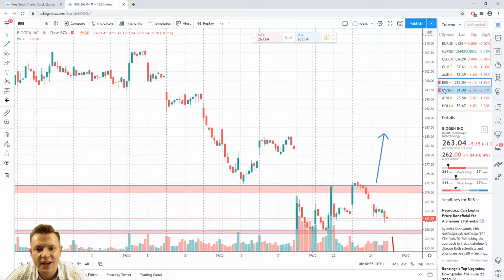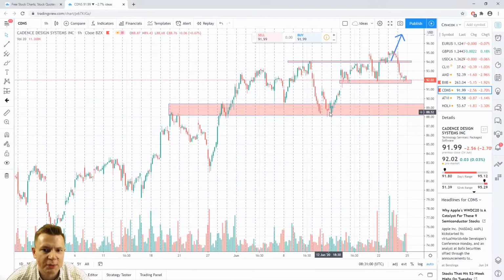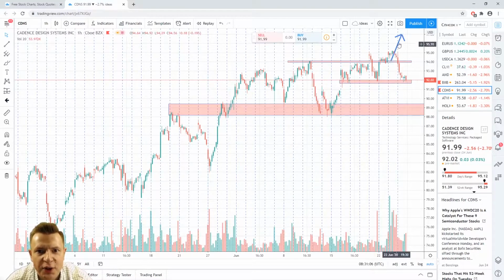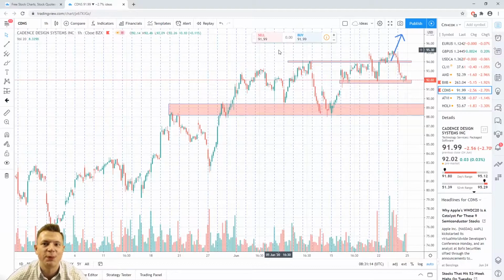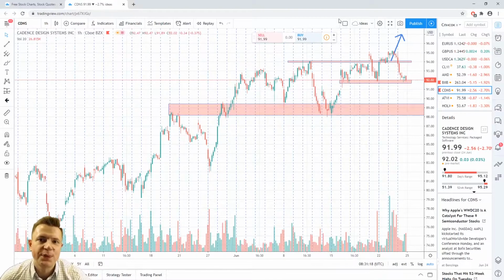And CDNS, I recommended you when price holds above 94 long these stocks, but unfortunately, as you can see, price did not hit my first target around $97, it just hit my stop loss. That's why I cannot say these ideas worked perfectly. Well, right now let's move on to today's ideas.